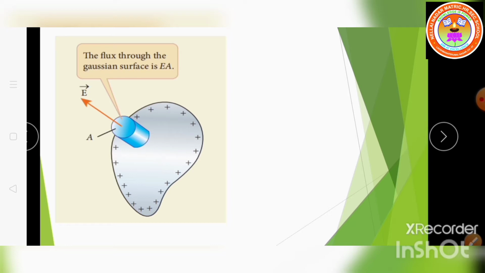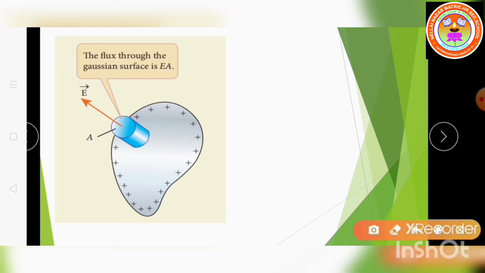So we can say that here the electric field is normal to the surface of the conductor. The curved part of the cylinder has zero electric flux, inside the conductor the electric field is zero, and the bottom part of the Gaussian surface also has no electric flux, so that is also 0. So we are getting the electric field only along this outward direction.